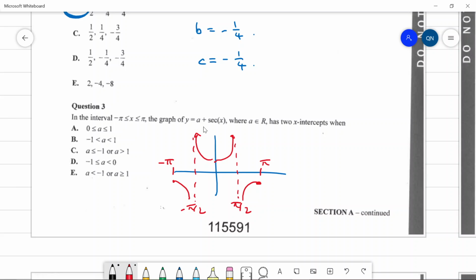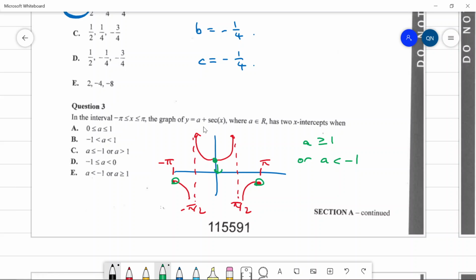We want this to have two x-intercepts when... So we can push this guy up vertically by 1 unit. If it's 1 unit or more, then we get these two endpoints over here being x-intercepts. So we could have a greater than or equal to 1, or if we bring this point down by 1 unit, but it has to be more than 1 unit, because this is a turning point over here, right? So, yeah, I guess or a is less than -1, that should be right.